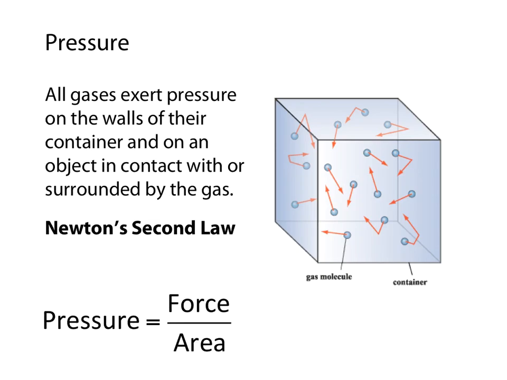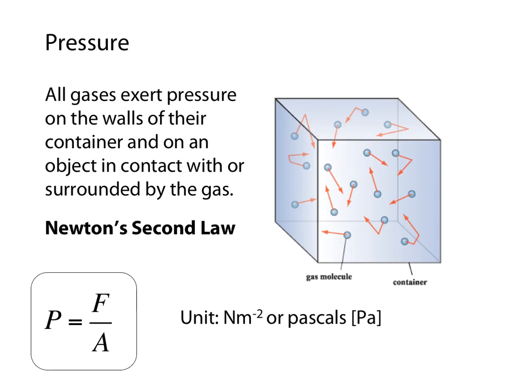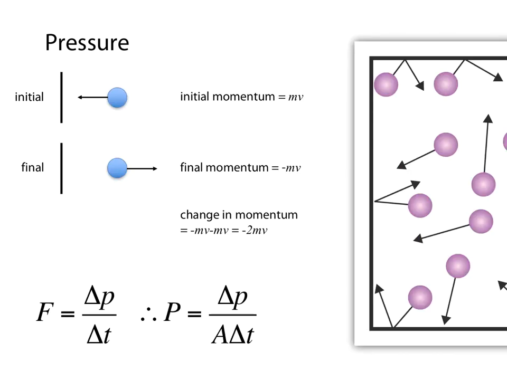We've talked about pressure before, but it's worthwhile thinking about exactly where the pressure in a gas comes from. And it comes from the force of these particles hitting and rebounding. If we make the box bigger, that makes the area bigger, but if the amount of gas stays the same, then the force will stay the same, which will make the pressure less. But pressure equals force over area, which is just a restatement of Newton's second law. And the units of pressure, as we've seen before, are newtons per meter squared, or pascals, abbreviated to Pa.